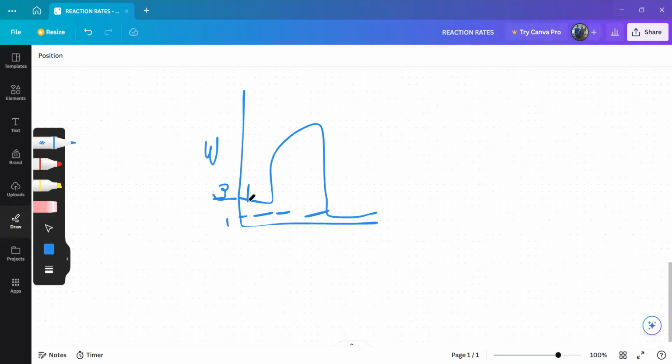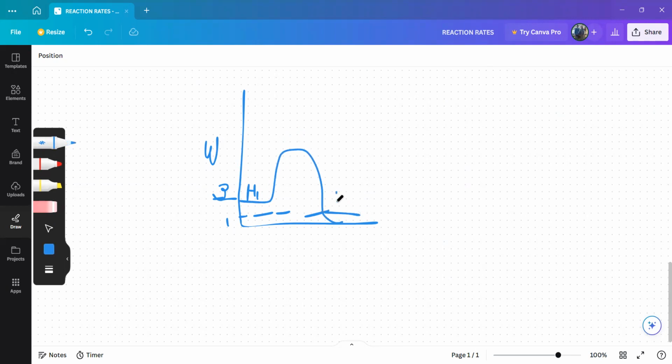Ama-reactants, they represent H initial. Products, they represent H final, HF.